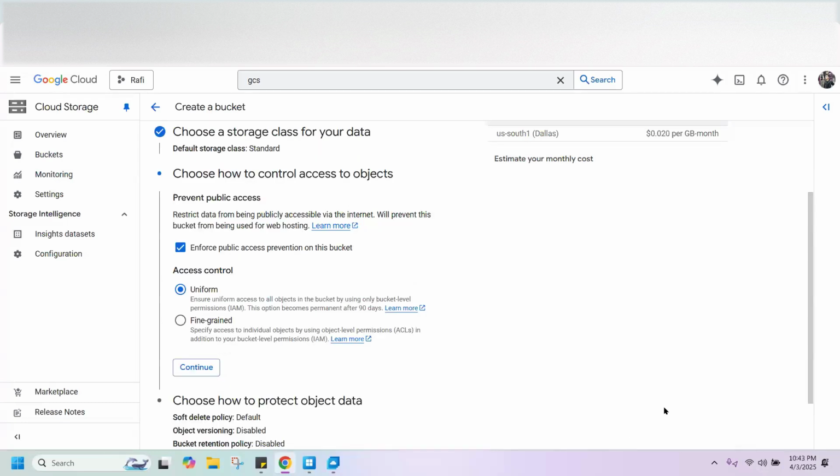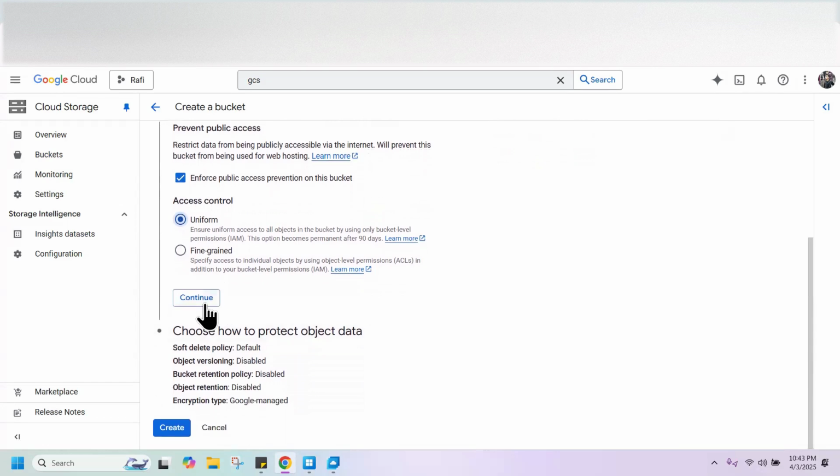Choose how to protect your data: uniform or fine-grained access control. It's about IAM, identity and access management. Fine-grained is more detailed IAM. For example, which user can access which file, a more granular level of access. Or else you can select the first one, uniform, which is IAM based. You can select the uniform one and continue.